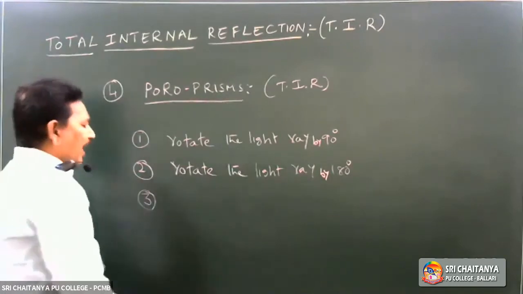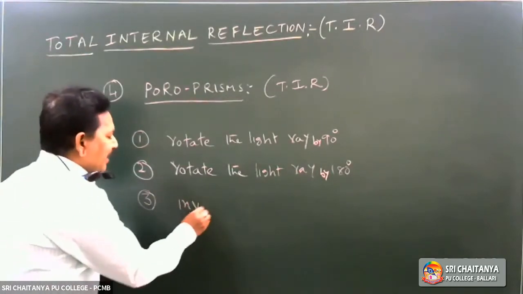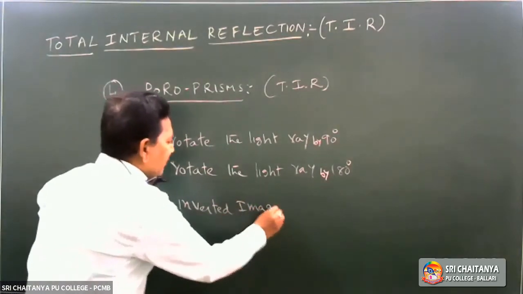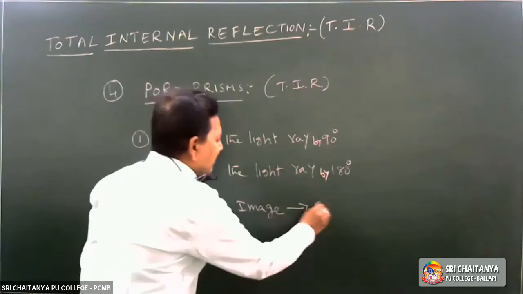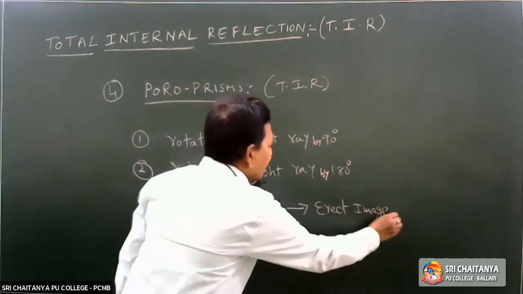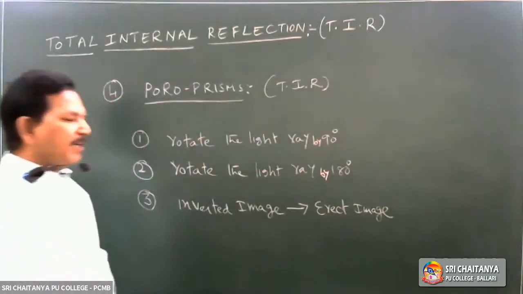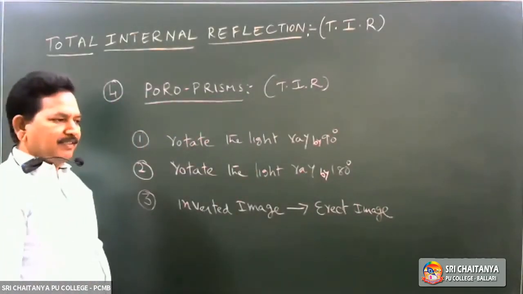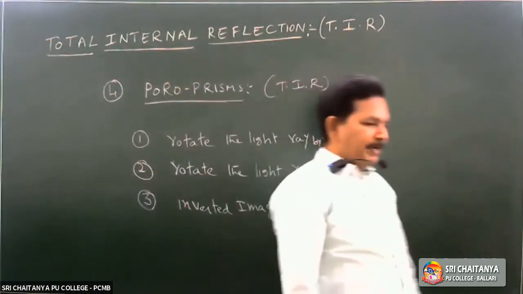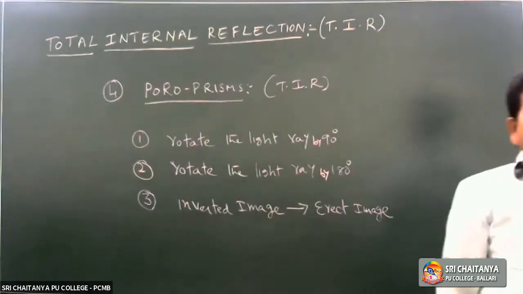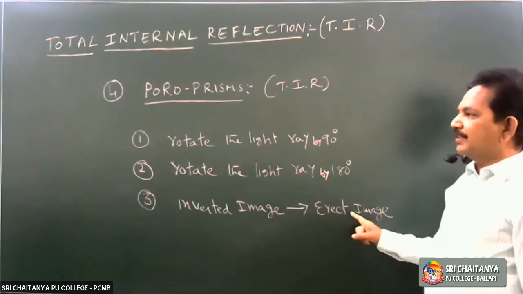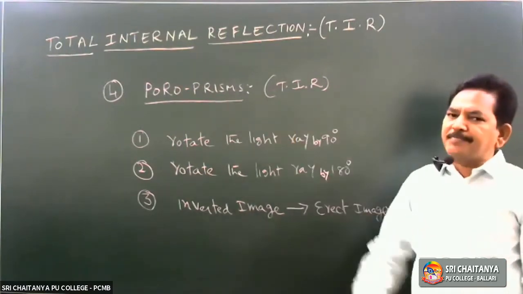Erect image or inverted image. Inverted image is converted into erect image. We cannot understand the inverted image properly. Some devices will produce the inverted image. So it should be erected. So inverted image can be converted into the erect image by using porro prisms.